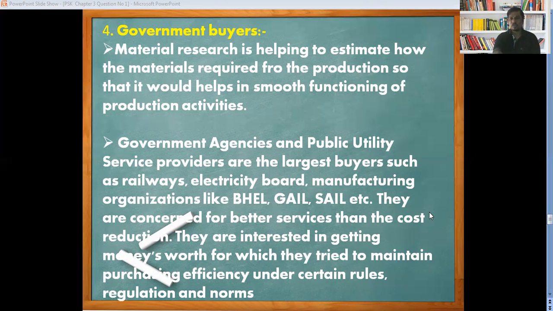The electricity board is also one example. I have also quoted Bharat Heavy Electricals Limited, Steel Authority of India, and Gas Authority of India. These are government agencies and public utility service providers. They purchase raw material, make it into WIP and then the finished product, and sell the final product to the customer. These are called government buyers.